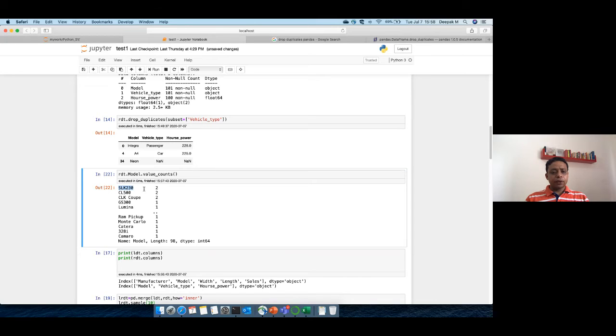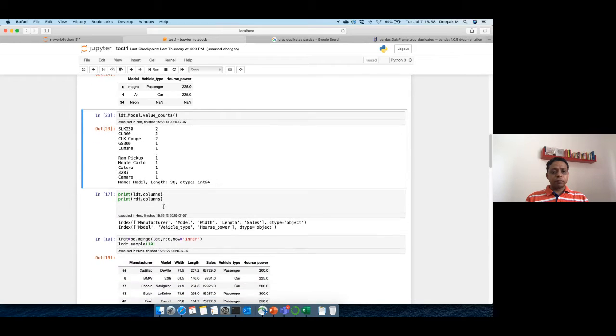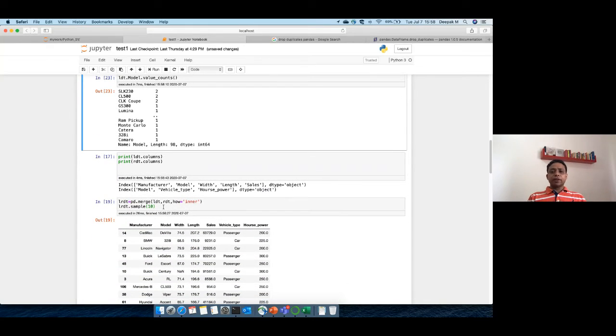Right. And in your RDT file, this is RDT, we go to LDT there. Sorry. OK, so in this also we have some duplicate records. And whenever you have duplicates, there will be more than original records in your final data set. So whenever you are merging, you have to be careful whether we have duplicates or not. In some cases, we know there are duplicates, but that's fine. We should be at least aware.